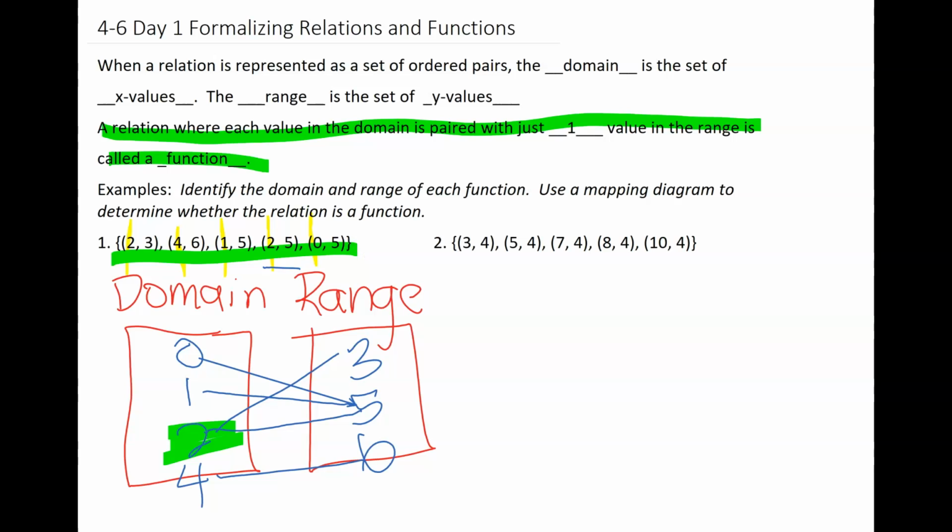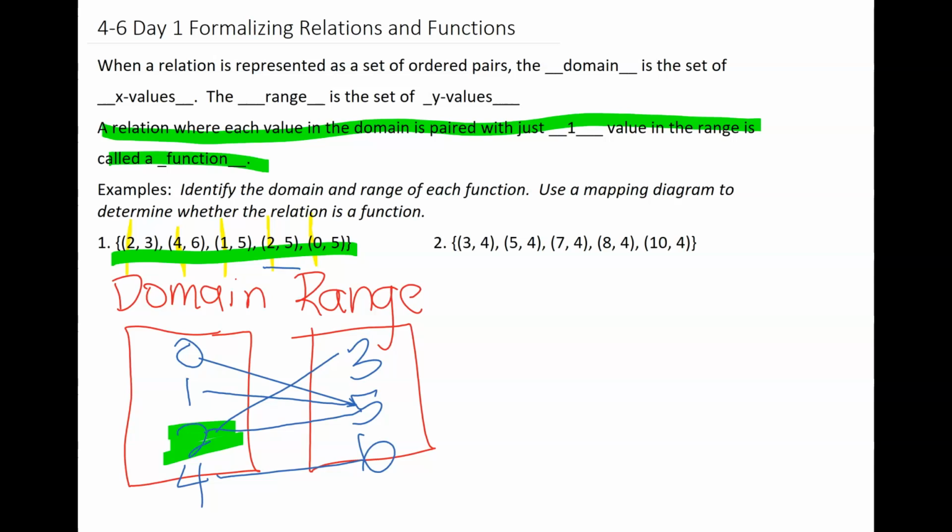Notice at one point it's paired with a 3, and then the next time it's paired with a 5. All right, so is this a function? We would say no. This set of data points is not a function because my x value 2 is paired with 2 different y values. All right, so we go on to the next one.